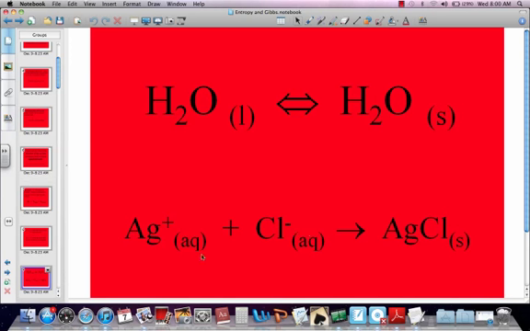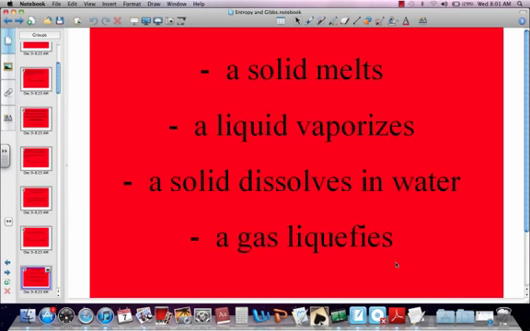This, however, you've got aqueous ions turning into a solid silver chloride precipitate. So you have two things coming together forming one. So that's becoming more orderly. Therefore, its delta S would be negative. If you have a solid melting, it's becoming more disorderly.